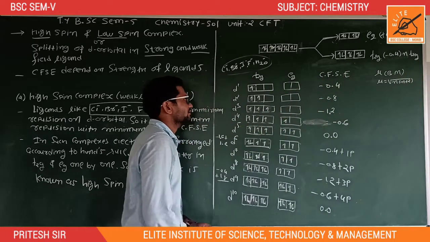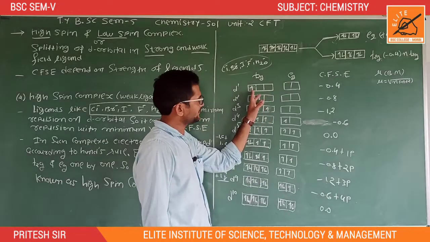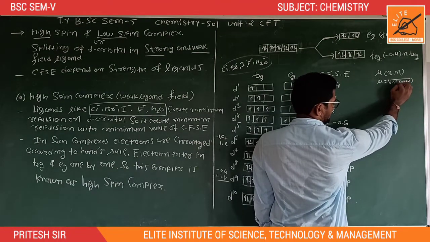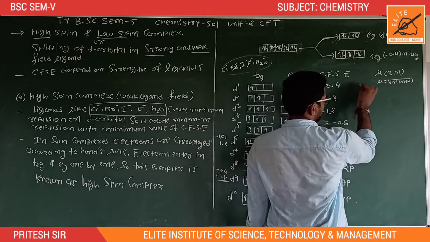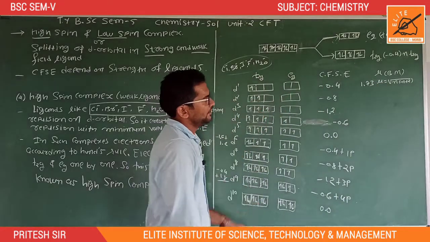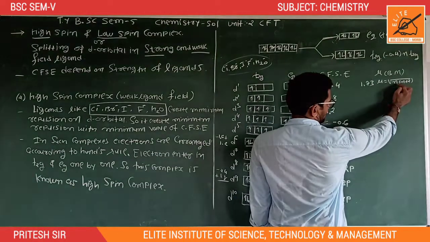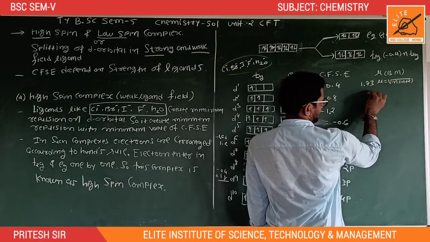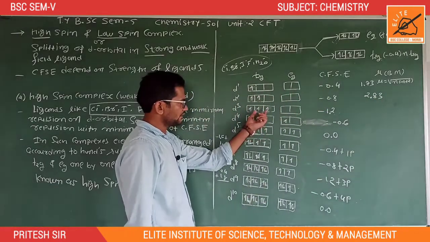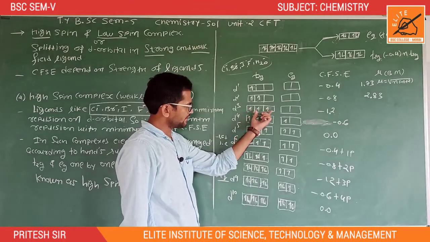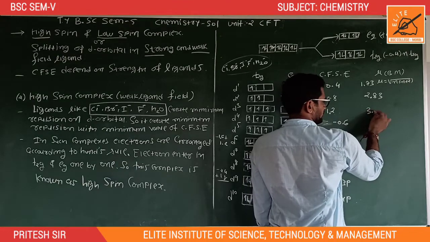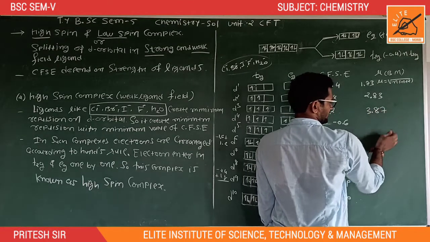Okay, so here we can see that only one unpaired electron is present. So the value of n is equal to 1. 1 plus 2, 3, 3 into 1 is equal to 3. Now under root 3 is equal to 1.73. Now n is equal to 2. It means 2 plus 2, 4 into 2 is equal to 8. Under root 8 is 2.83. And n is equal to number of unpaired electrons, 3. At that time 3 plus 2, 5 into 3, 15. Under root of 15 is 3.87.